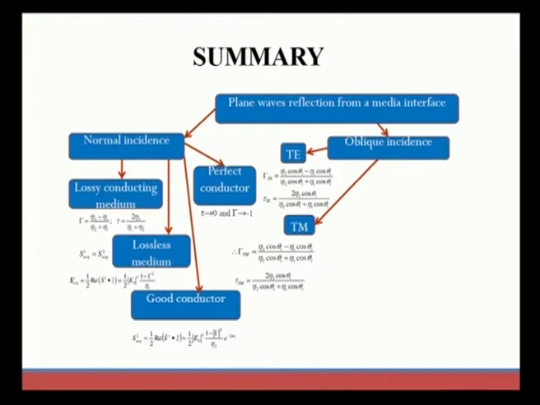In all these cases we have to find the electric and magnetic fields in region 1 and region 2, and also the transmission and reflection coefficients, which say how the plane wave behaves in different media.